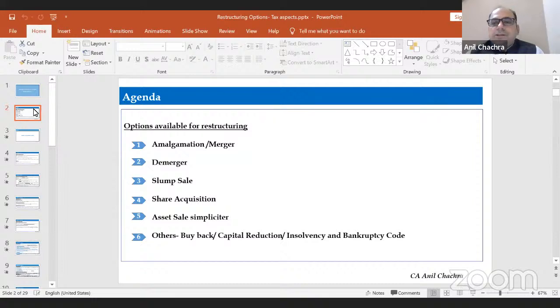And the sixth one, we will discuss the other areas wherein the company can look into restructuring, like a buyback of its shares, capital reduction, or restructuring under the Insolvency and Bankruptcy Code. For the last 5 minutes, we will take questions and answers and solve all the queries, if any. So now let's take all the options that are available and discuss them one by one.